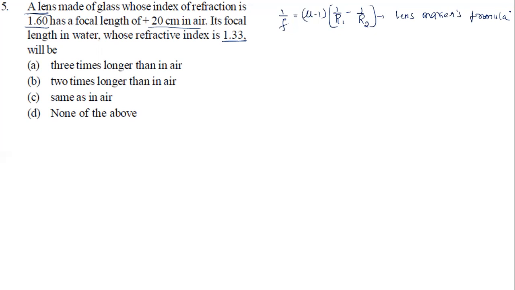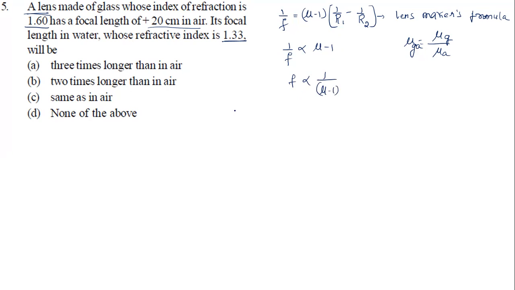So here I'm going to take now, see, radius of curvature is same, right? Can we just say then 1 by f is proportional to mu minus 1? Here mu means mu of glass with respect to air. So that is mu Ga. That is the standard thing. So f is proportional to 1 by mu minus 1, this we got to know.